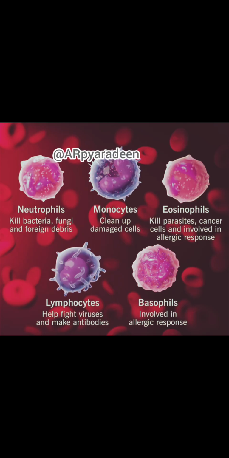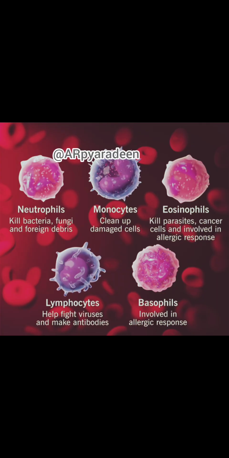Next part is leukocytes, also known as white blood cells. They are colorless due to lack of hemoglobin. They are nucleated and relatively lesser in number, which averages 6,000 to 8,000 per mm cube of blood. We have two main categories of WBCs, that is granulocytes and agranulocytes. Granulocytes have neutrophils, basophils, and eosinophils, whereas agranulocytes have lymphocytes and monocytes.